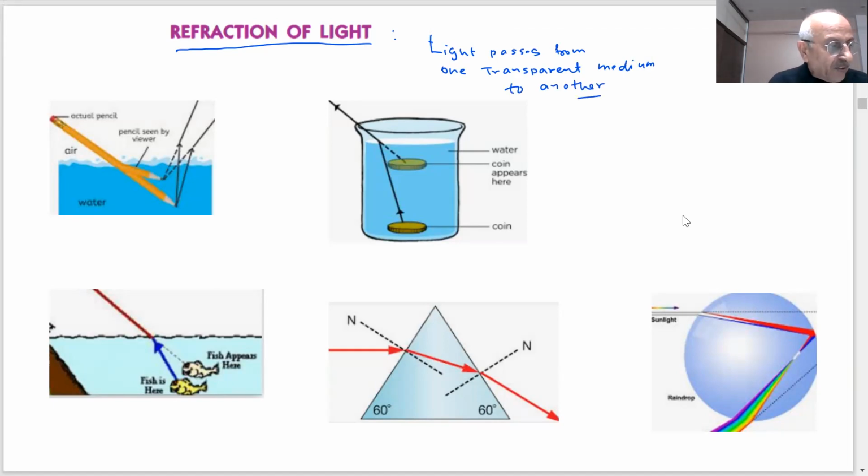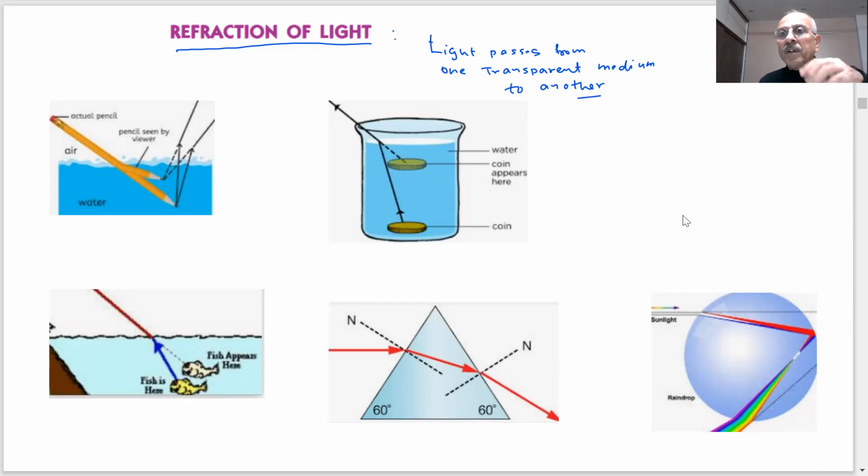For example, students, you may have observed, if you have done swimming, have you done swimming? Then if you stand before the swimming pool, you will find that the swimming pool appears less deep than it actually is. If you stand before a pond of water, you will find the pond appears to be raised. Similarly, the bottom of a tank also appears to be raised.